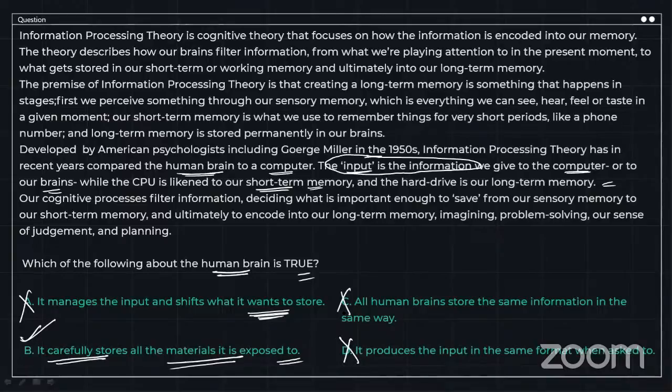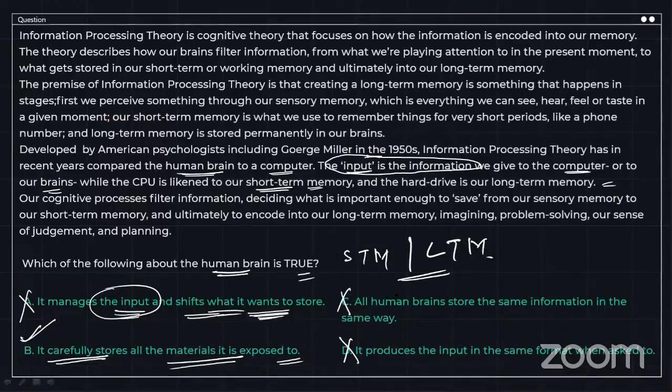Now, we have an answer as A. I would like to let you know why A is not the correct answer and B, because A says that it manages the input and shifts what it wants to store. This act of managing and shifting is done by short-term memory and long-term memory, right?